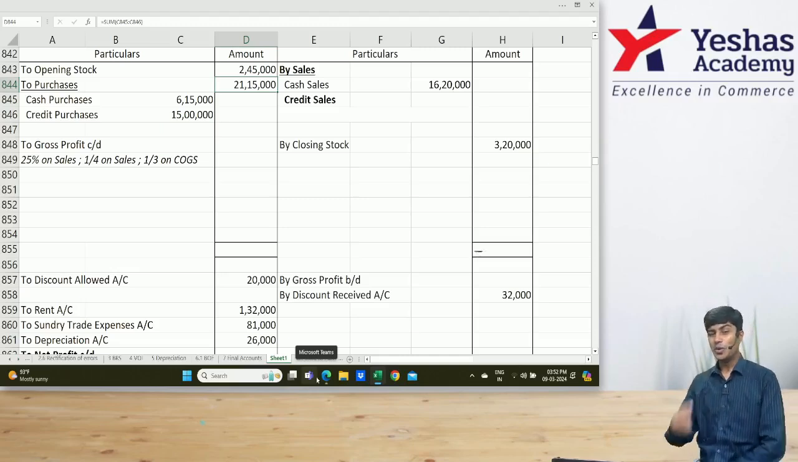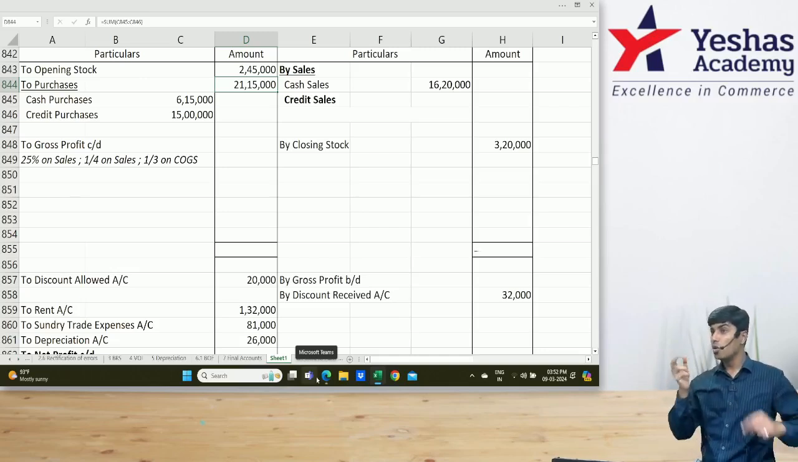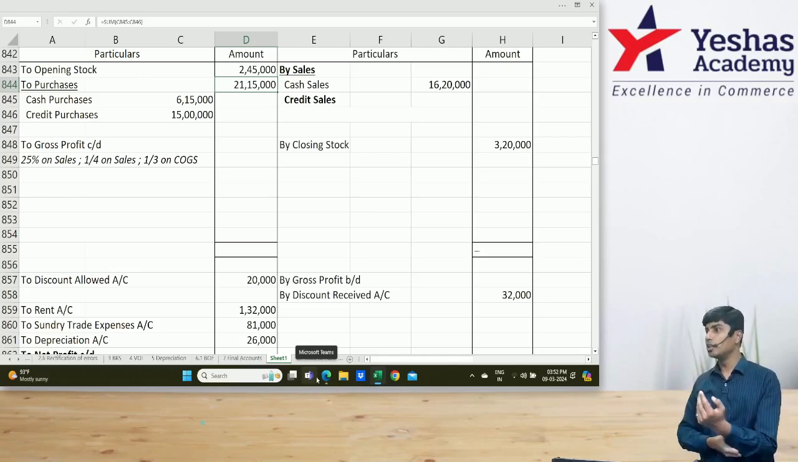We know opening stock. We know purchases. We know closing stock. Sir, how can we still find two balancing figures? You cannot find two balancing figures. Opening stock plus purchase minus closing stock gives the cost of goods sold.